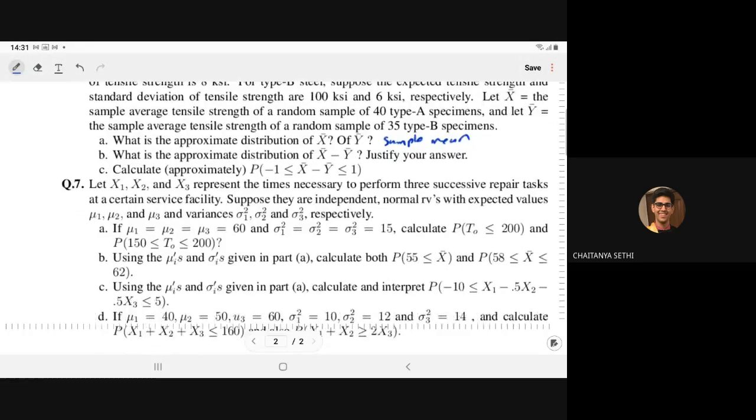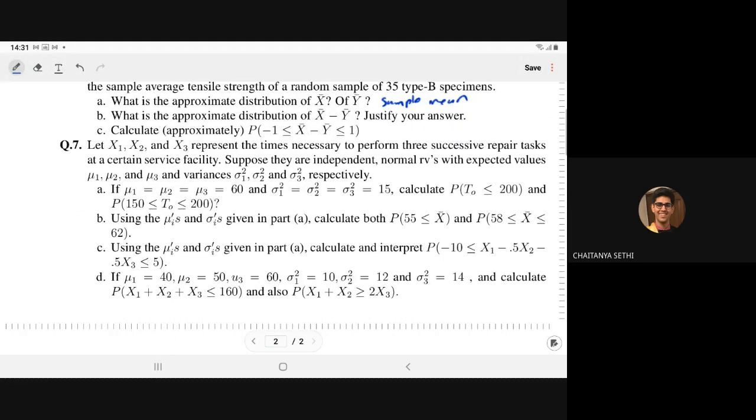Now, question number 7. Let x1, x2, x3 represent the time necessary to perform 3 successive repair tasks, meaning one by one we have to do some repair. The times taken are the random variables x1, x2, x3 at a certain service facility.